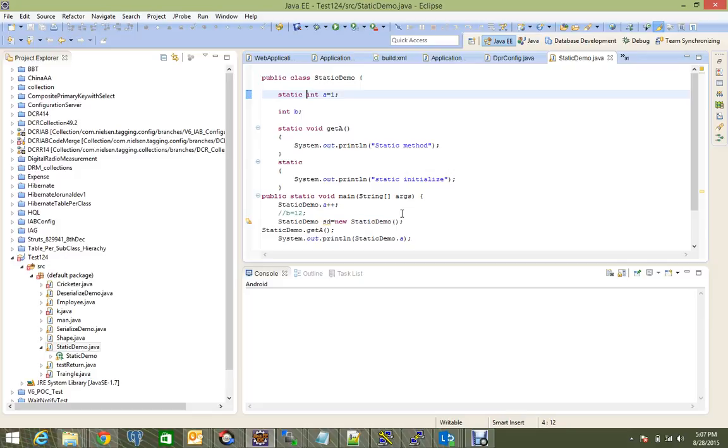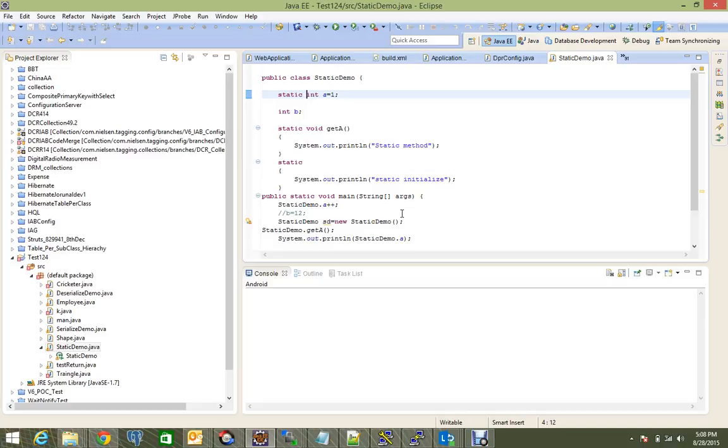Now what is a static variable? What a static variable does is it associates one copy of that variable to the class, not to any object of the class. It's bound with the class. So whenever you try to retrieve it using an object, it's not good. You should always use the class to retrieve a static variable.